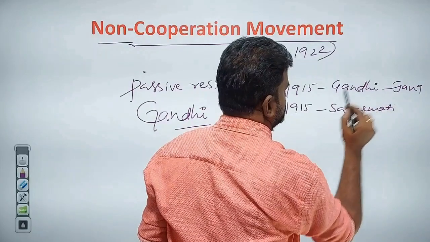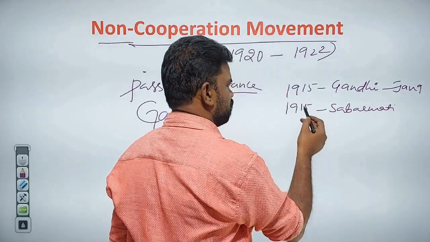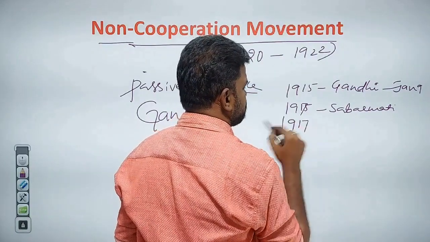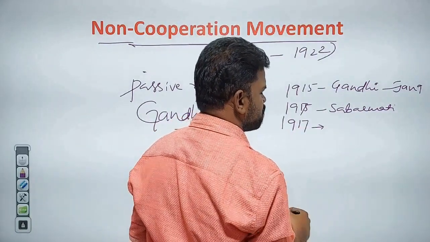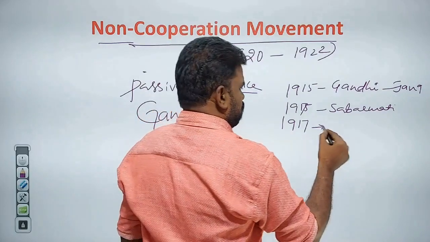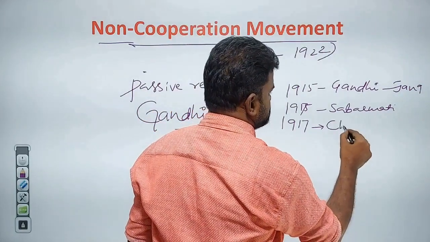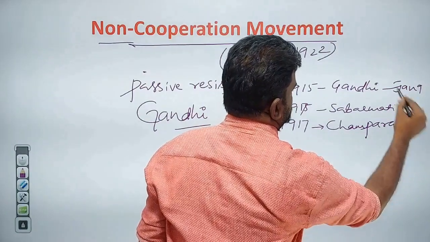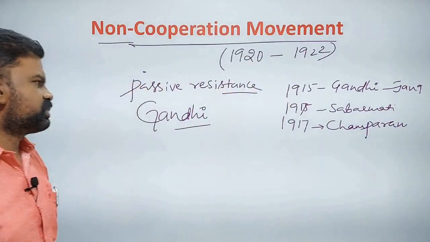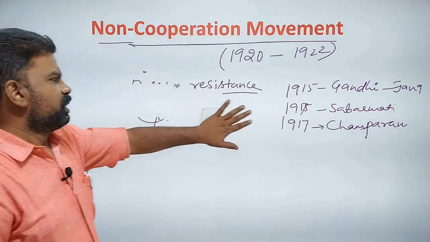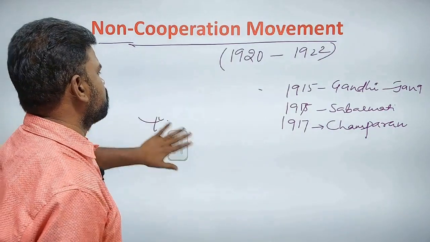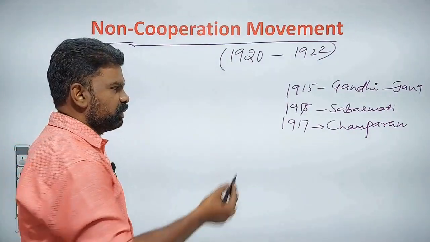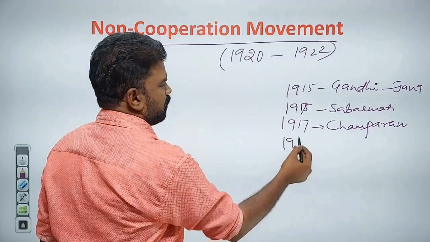Actually, this was shifted to Sabarmati in 1917. In the year 1917, Gandhi participated in the Champaran Satyagraha. It was against the Teen Kathia system. It was succeeded by Gandhi.